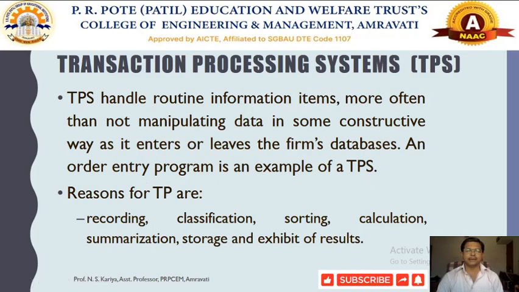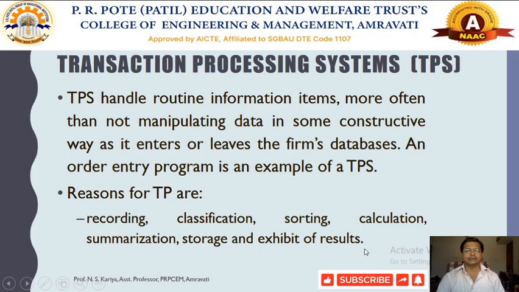Now why are we using the transaction processing system? What are the reasons? Whatever number of customers or users come to the organization, it is quite necessary to record their data, classify it, sort it, do simple types of calculation, summarization, storage of data, and exhibit some sort of results.